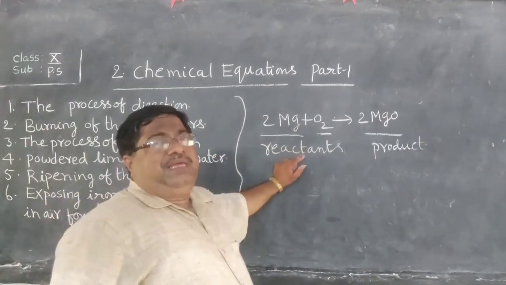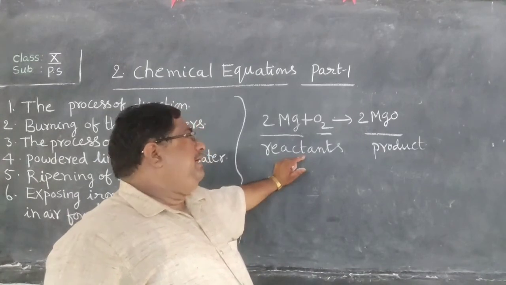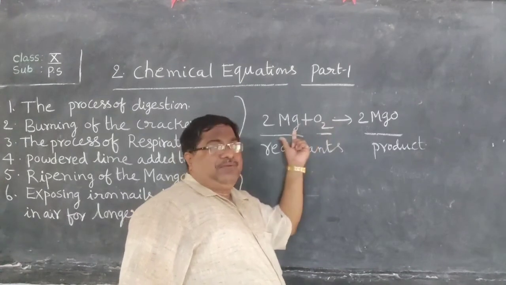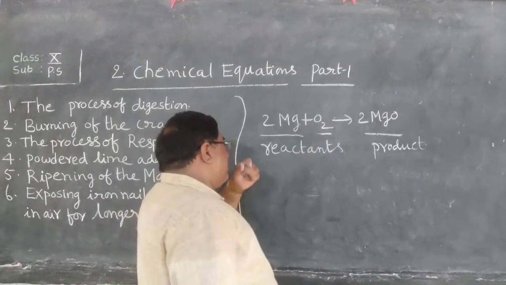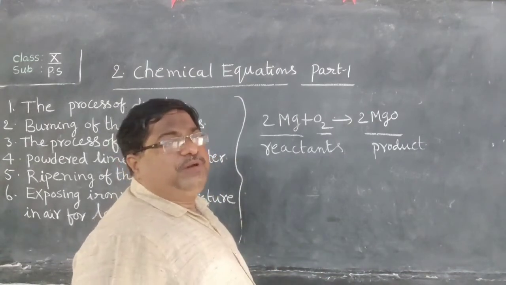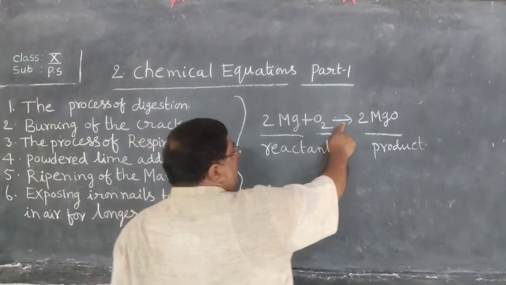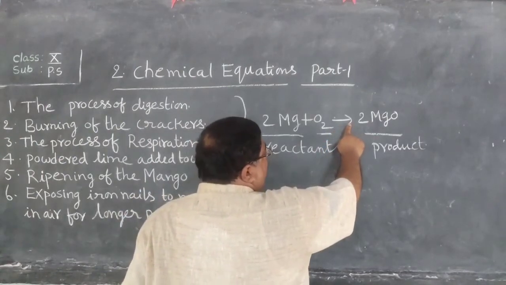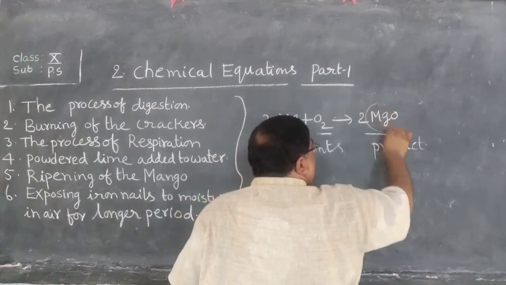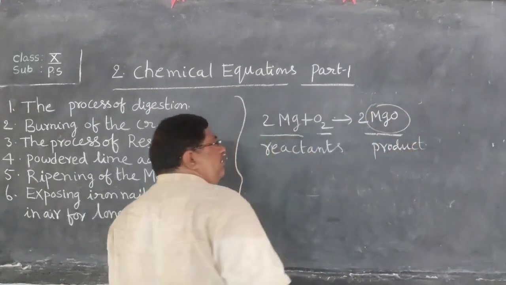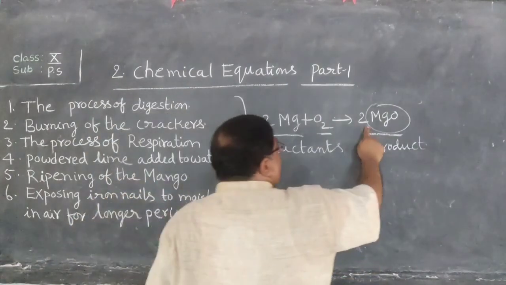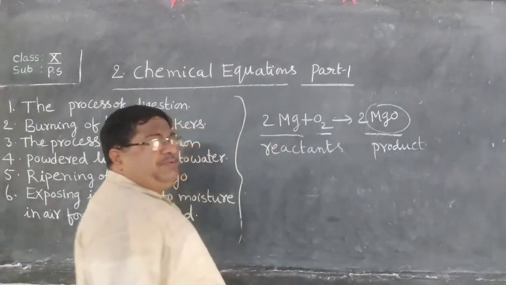Always, reactants are written on the left side of the equation before the arrow. Next, always the product or products. Sometimes 2 products will form, sometimes 3 products. Those products are always written on the right side of the equation. Here only one product is there, so I have taken only one product.